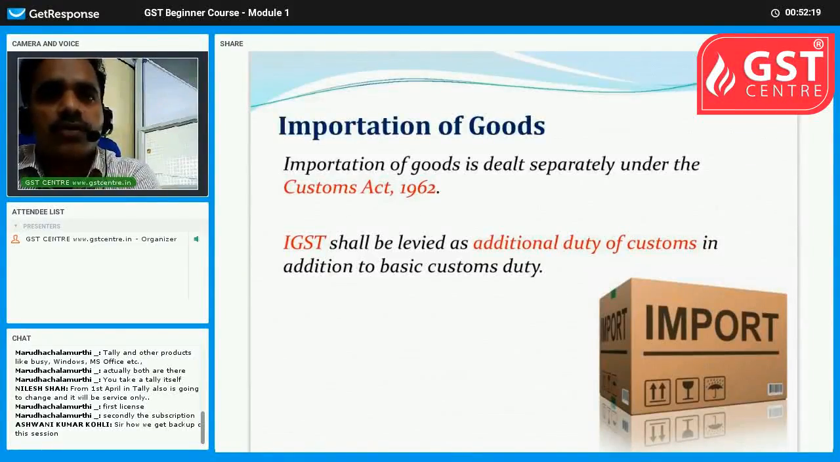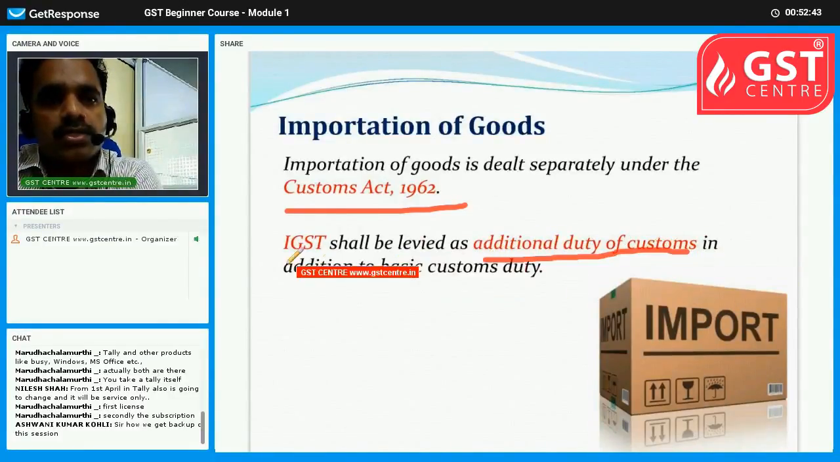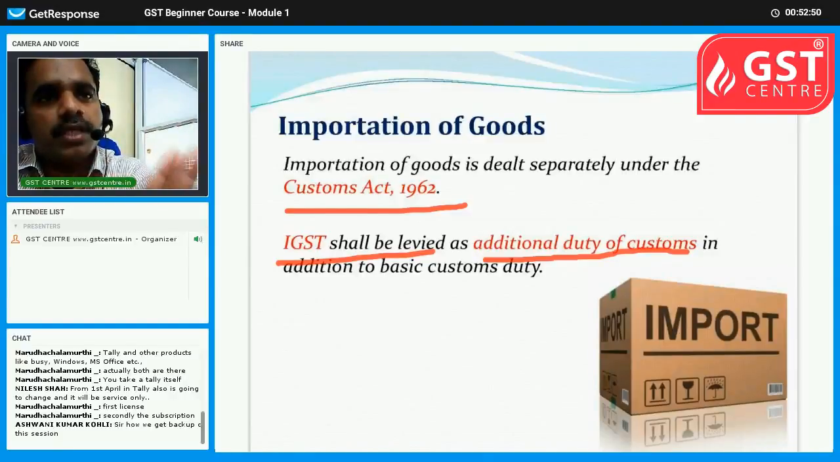Regarding importation of goods, imports are under the Customs Act. You may know that customs duty is not subsumed into GST, and only additional duties of customs are subsumed. So IGST shall be levied as additional duty of customs. The main customs duty is still there, and only additional duties of customs will be subsumed under the GST Act, and it will be termed as IGST.